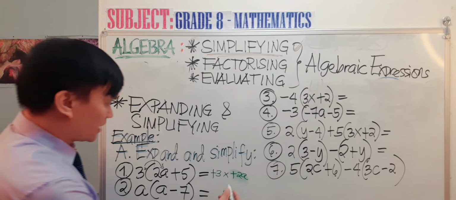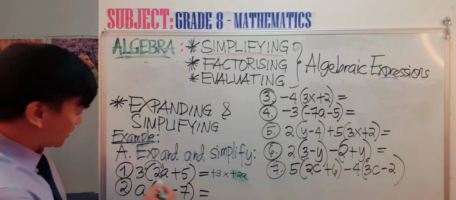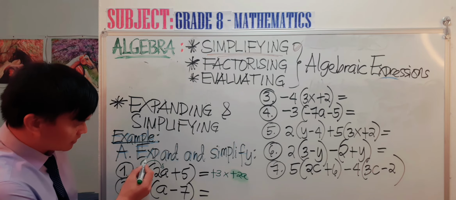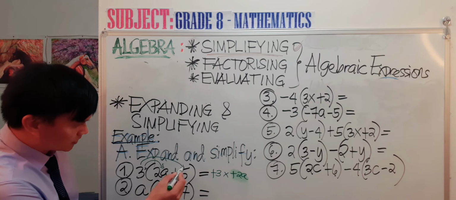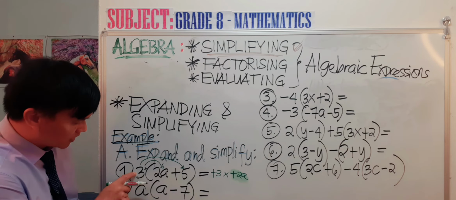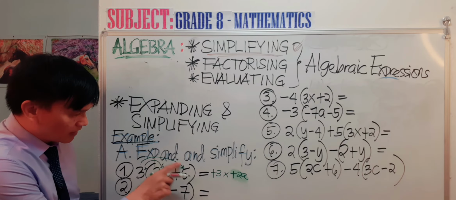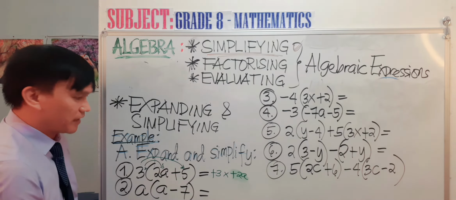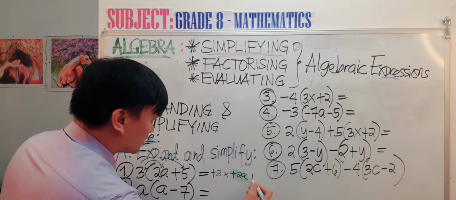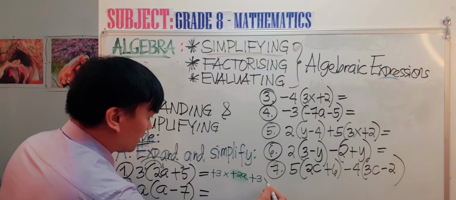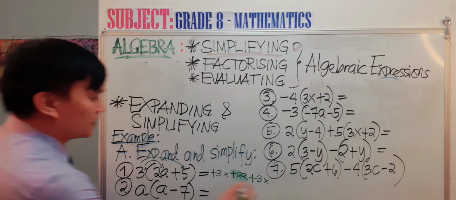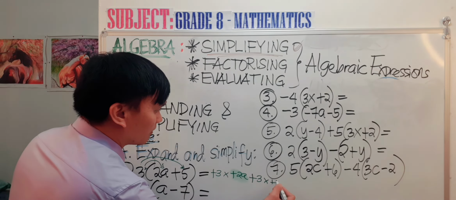Next, we have 3 times positive 5. So positive 3 that doesn't have a sign is understood to be positive, multiplied by a positive 5. So that will be positive 3 multiplied by positive 5.